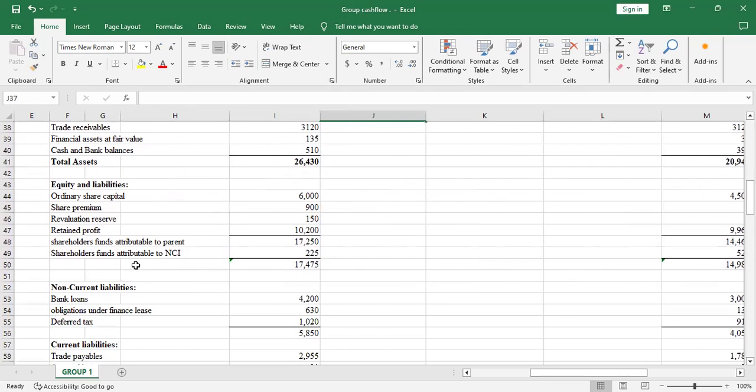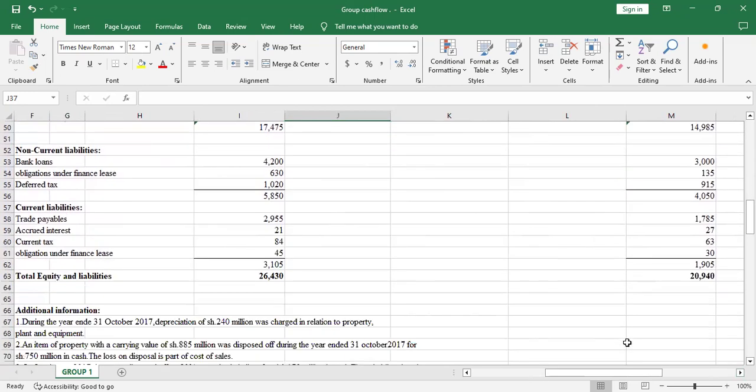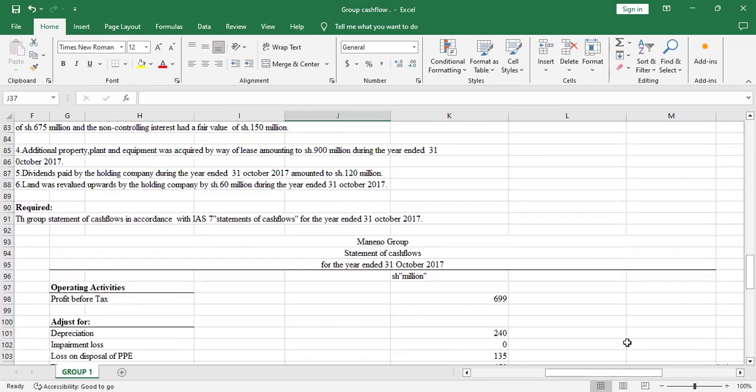We had retained profit, but retained profit is always used to calculate the dividend paid. And because this is a group cash flow, we'll have dividend paid to parent and dividend paid to non-controlling interest. There's shareholder funds attributable to parent, and we'll also use shareholder funds attributable to NCI. This is what we'll use as we calculate the NCI profit.